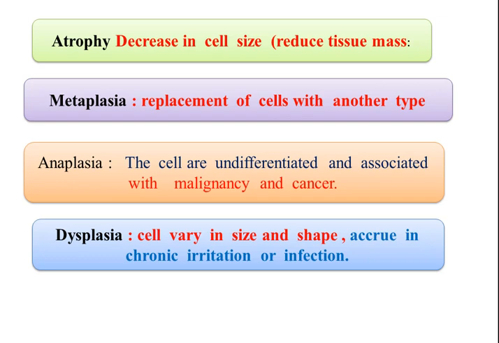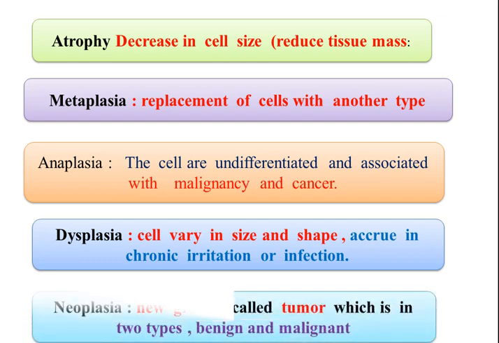This occurs in long irritation or infection, in chronic exposure to any stress factor. And neoplasia is a new growth, called a tumor, which is of two types, either benign or malignant. Benign does not affect the body, and malignant is very dangerous.